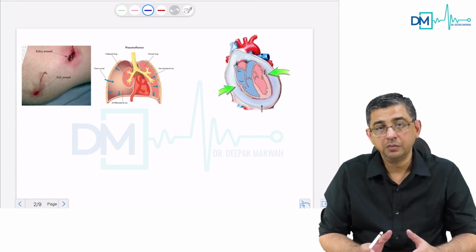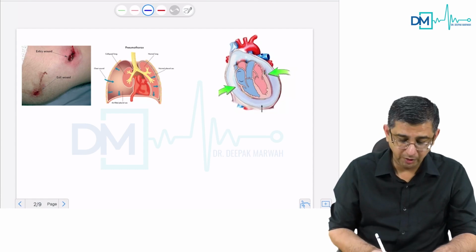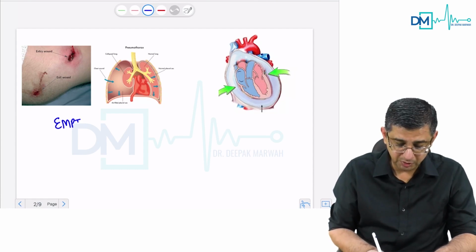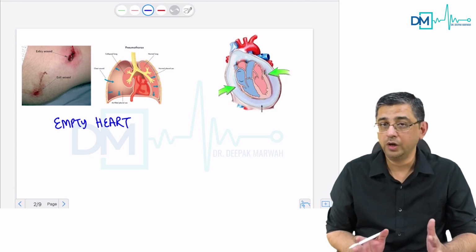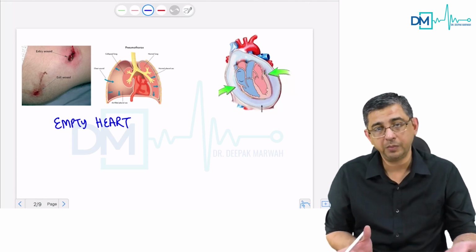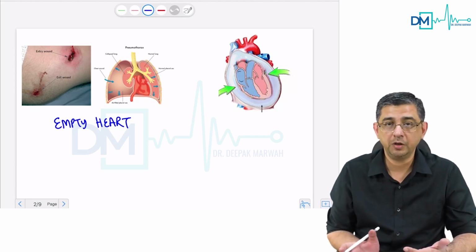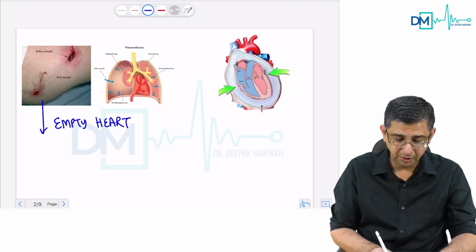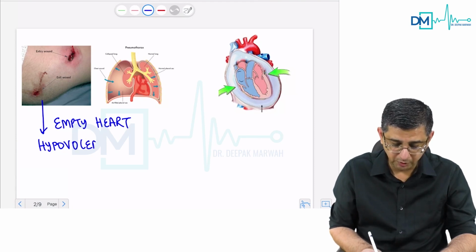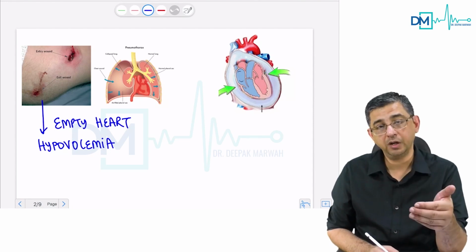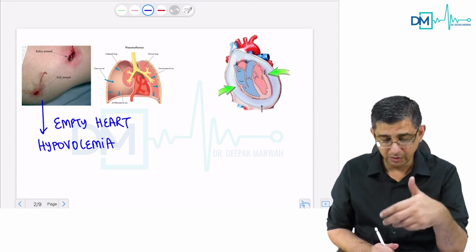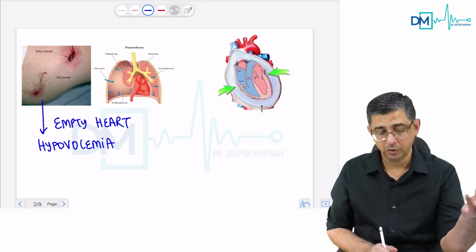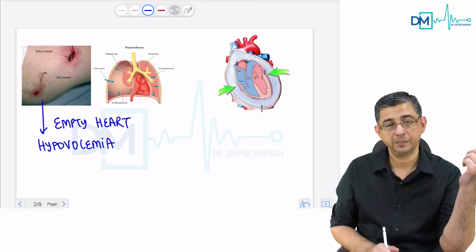To find the etiology behind development of pulseless electrical activity, one of the causes to be remembered by you is that the person could be having an empty heart. What I imply by that is that he could have had a bullet injury to his abdomen, which could have ripped apart his aorta or superior mesenteric artery or inferior mesenteric artery. So, in the first diagram, I've tried to show that the person could be having decompensated shock, he could be having a hypovolemia, and therefore there would be ineffective contractions in a sense that the muscle of the heart is working fine, but since the blood has been lost from the body substantially, the patient will become pulseless or BPless.